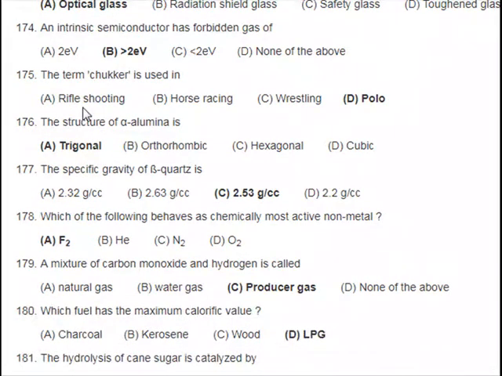175. The term chakra is used in: A. Rifle shooting, B. Horse racing, C. Wrestling, D. Polo. 176. The structure of alumina is: A. Trigonal, B. Orthorhombic, C. Hexagonal, D. Cubic.